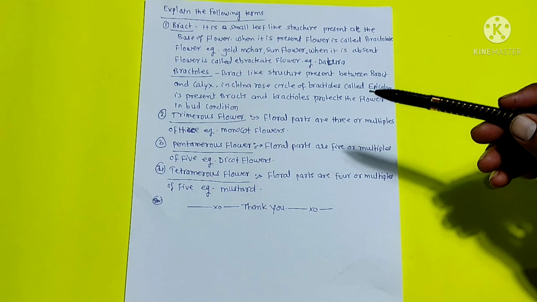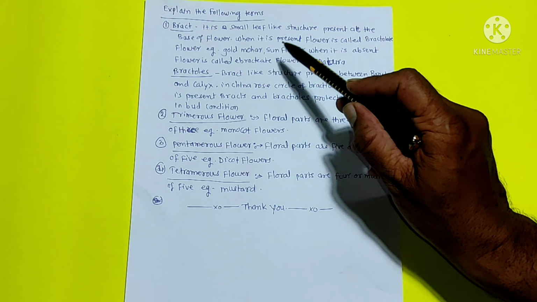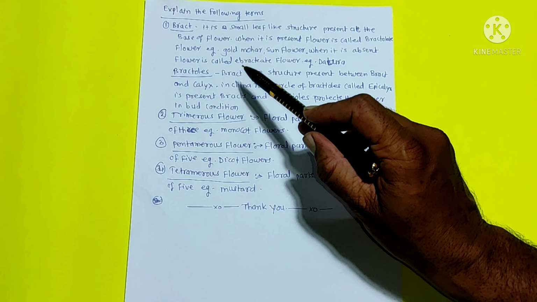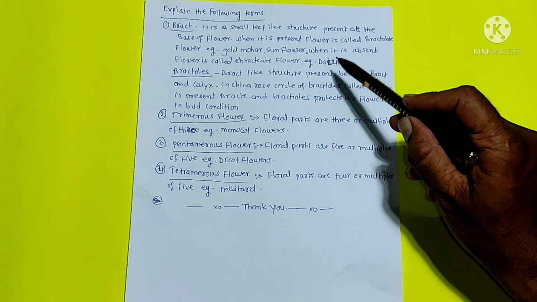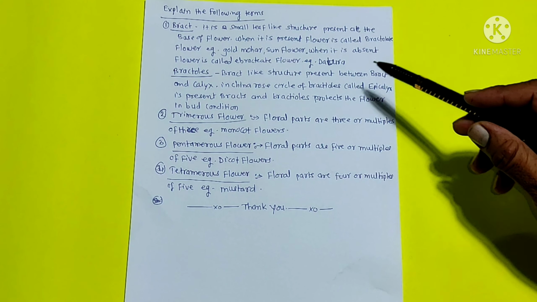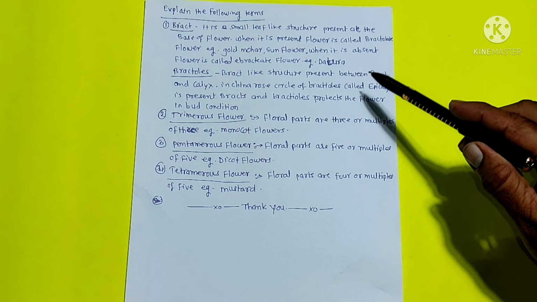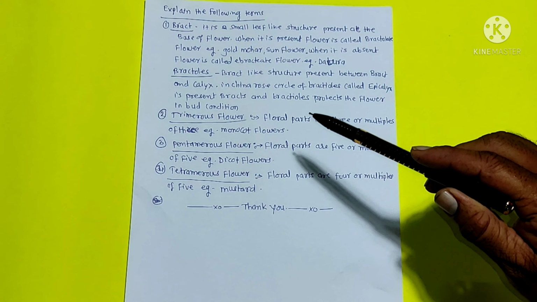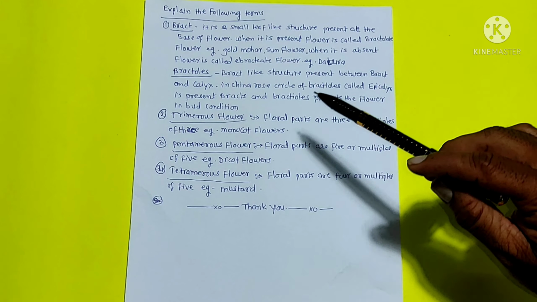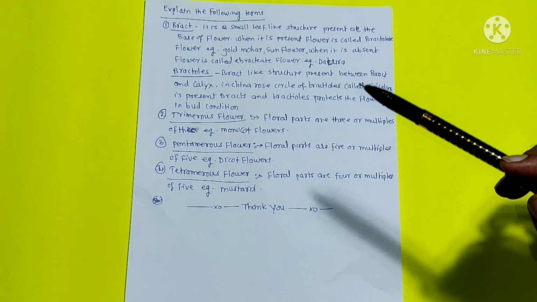First one is bract. It is a small leaf-like structure present at the base of the flower. When it is present, the flower is called bracteate flower. Example, gulmohar, sunflower. When it is absent, the flower is called ebracteate flower. Example, Datura. Bracteoles, bract-like structures present between bract and calyx. In China rose, a circle of bracteoles called epicalyx is present. Bract and bracteoles protect the flower in bud condition.